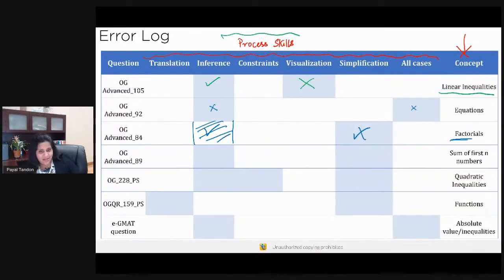Concepts by themselves that are tested on the GMAT are relatively straightforward. It is when you apply those concepts within the realm of the GMAT questions, when you also have to bring in those process skills, which are actually applicable across the board for all of quant, that's when things start to get complicated. That's when you need to understand that you have to build your ability. It's very easy to learn the concepts. I mean, concepts you can learn by picking up any book that you want, by looking at any website that you want, right? But it's really these process skills that you have to build by solving the right kind of questions, by reviewing the right kind of solutions that give you insights into what process skills you were not able to apply. Okay.